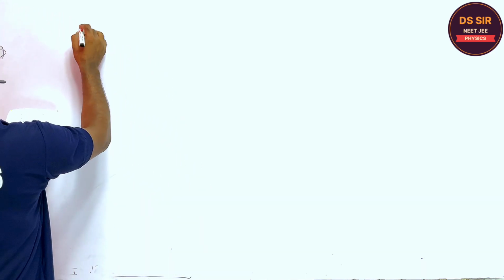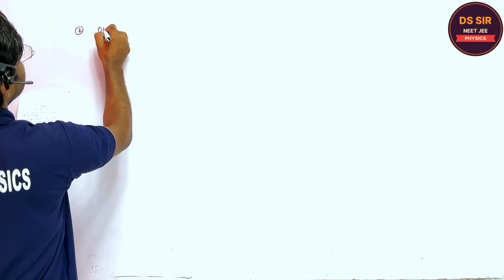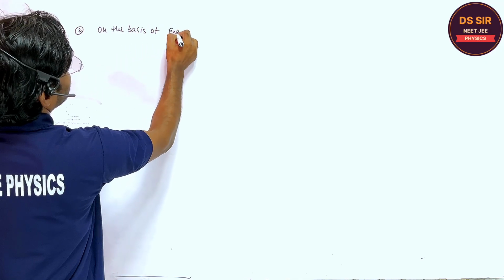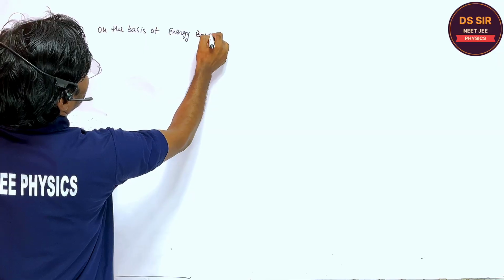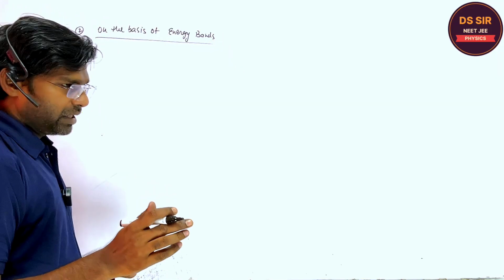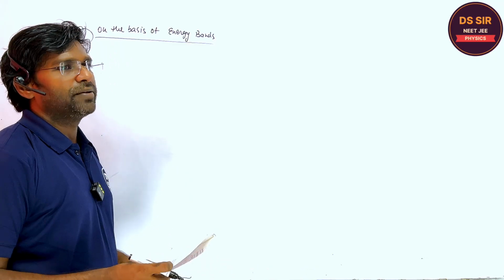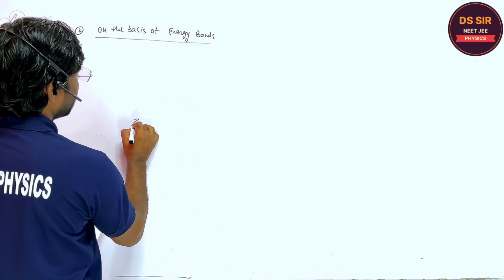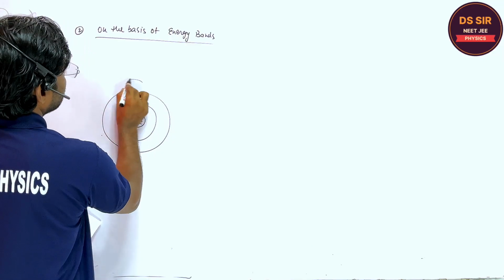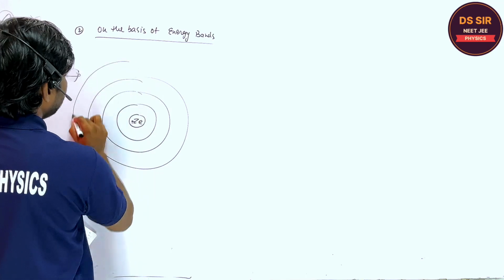Now in another way, we can also classify the solids in terms of energy bands. The second classification is on the basis of energy bands. Listen to one thing. If you consider the atomic structure, in an atom the electrons occupy different discrete energy levels.